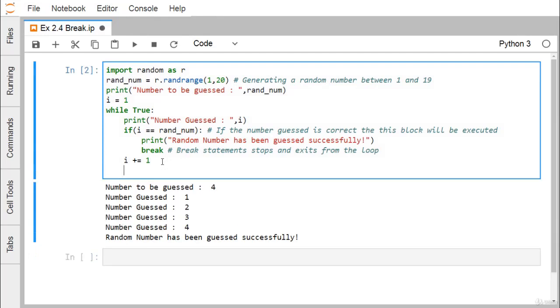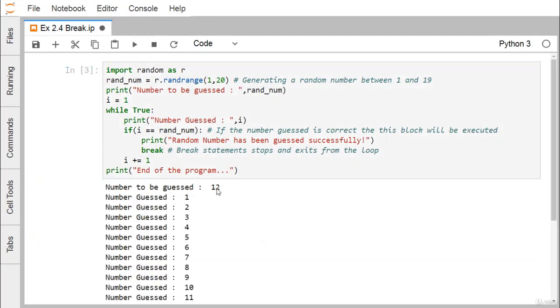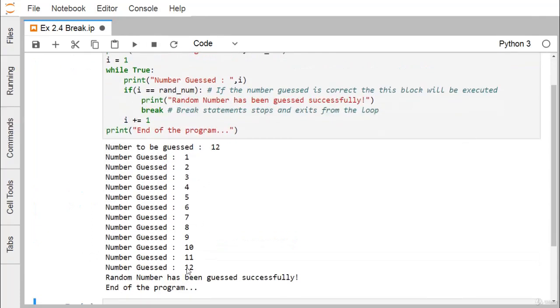Now if we write any statement after this, you can find that the respective statement will get printed. Here the random number guessed is 12. The loop has got executed for I equal to 1 to 12. The random number has been guessed successfully, and then the end of the program is getting executed.